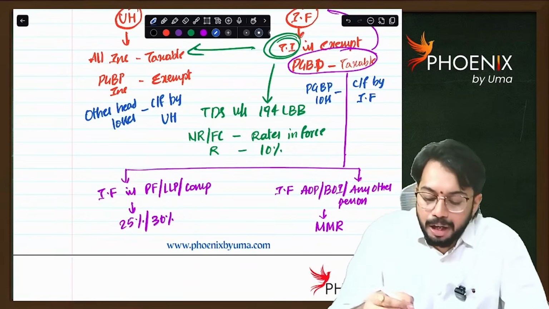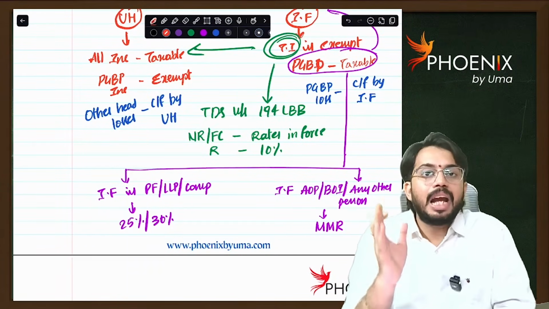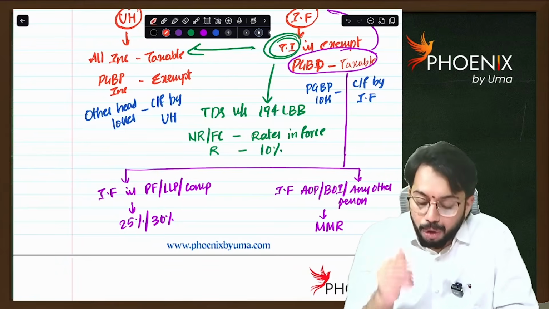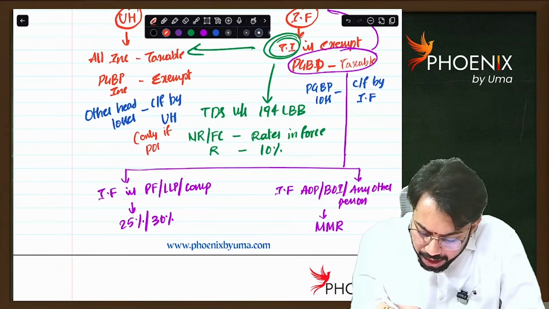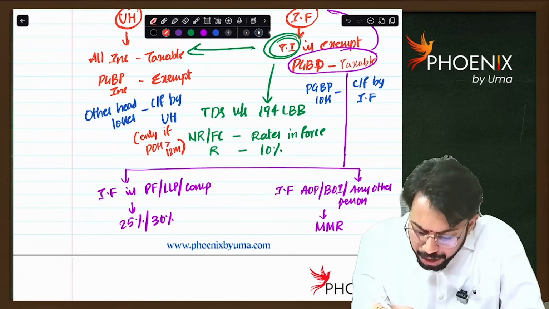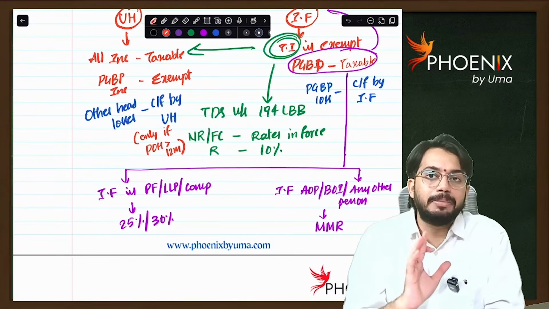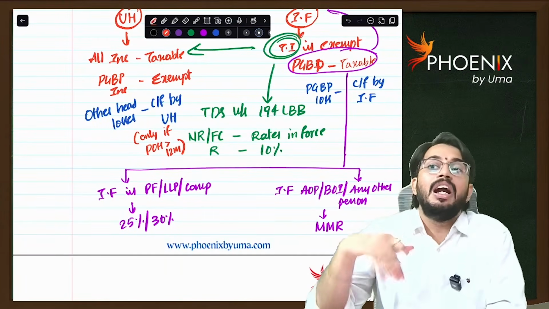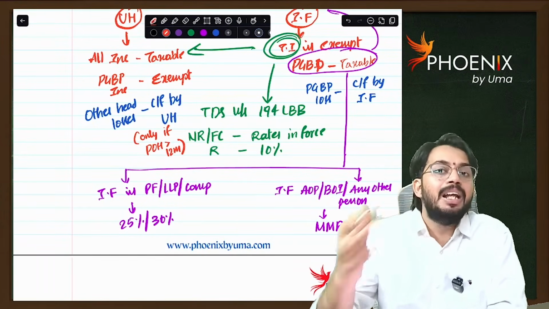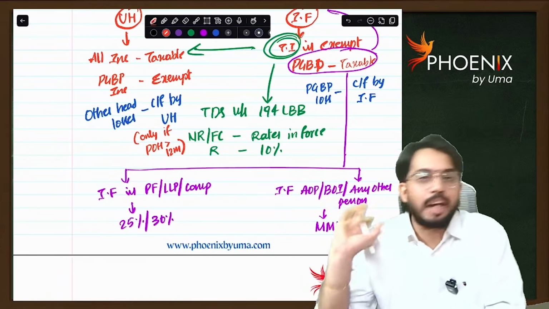Here the important point is that whatever other head losses are there, they can be carried forward by the unit holder only if the period of holding is more than 12 months. Are you able to understand? Only if the period of holding is more than 12 months, that carry forward is possible. Otherwise losses cannot be carried forward. Those losses are dead losses. Those losses will lapse. The investment fund cannot set them off, and the unit holder also cannot set them off.